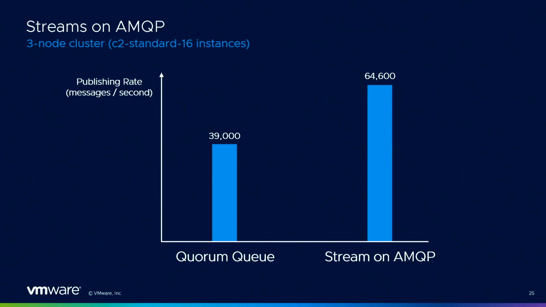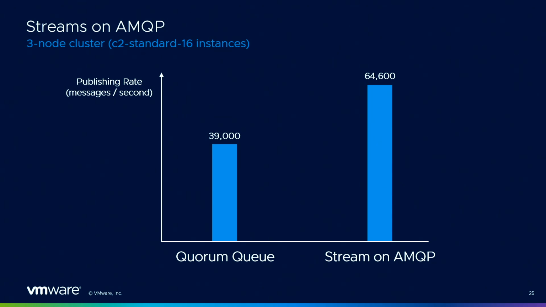Some numbers. So we did some simple benchmarks between a quorum queue and a stream. Why did we choose a quorum queue? Because it's also persistent and replicated. So on this diagram, we have the throughput, the number of messages per second.